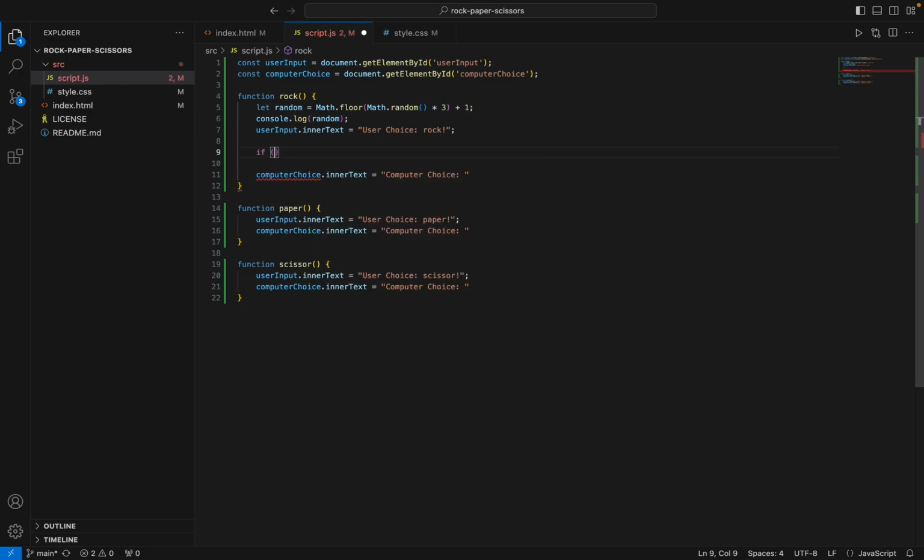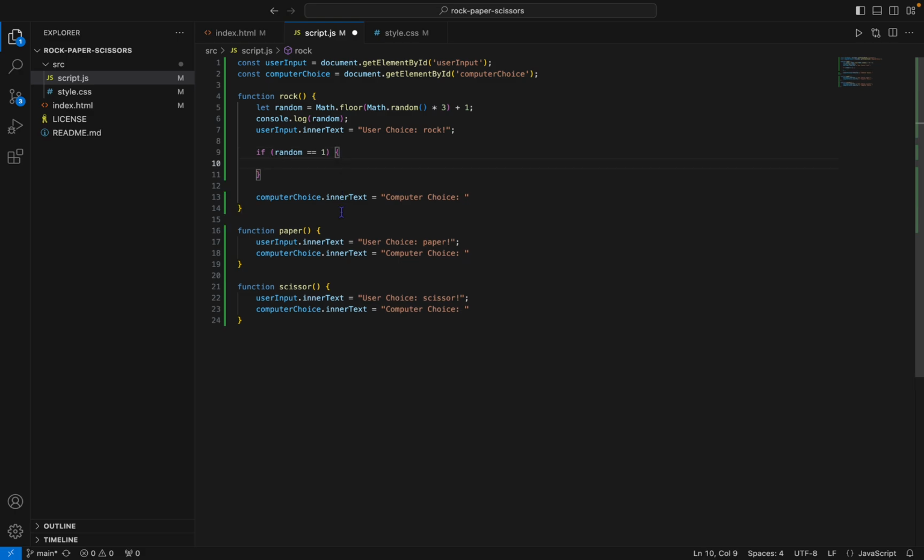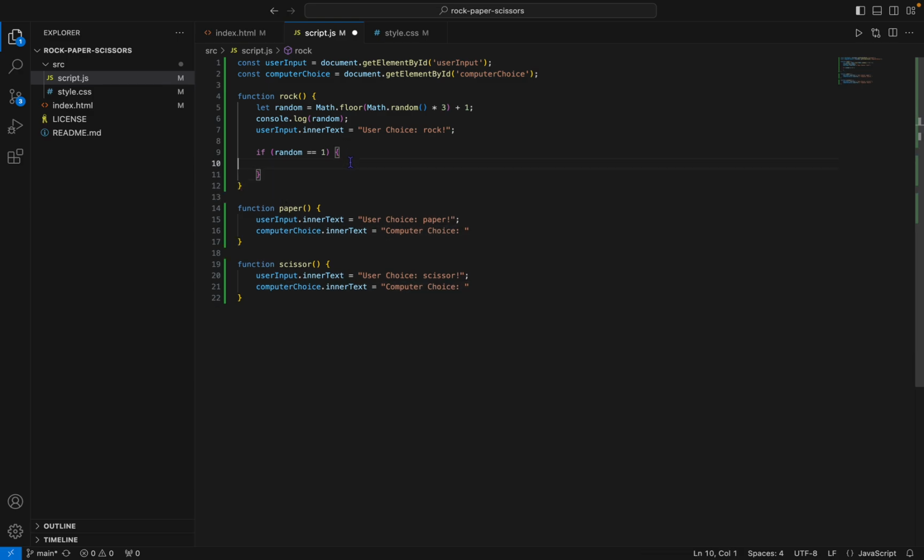If random equals 1, then make art. So let's copy this line, remove it, and here say that equals, so 1 can be rock,